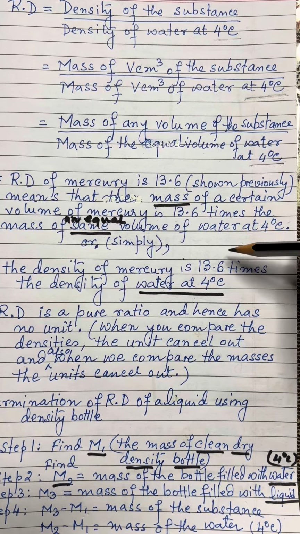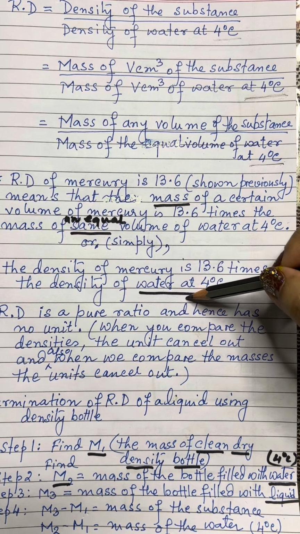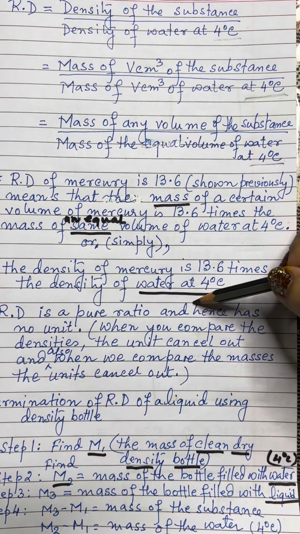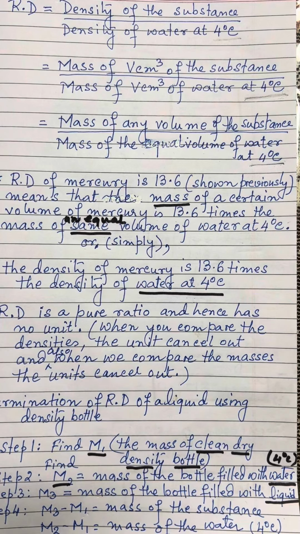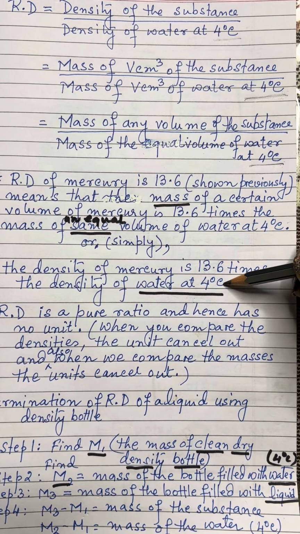But children, over here I would prefer you write the second definition of relative density. If they ask you to explain that relative density of mercury is 13.6, so, what do you understand by this statement or explain the statement? I would prefer that you explain it through density. Let me tell you how.